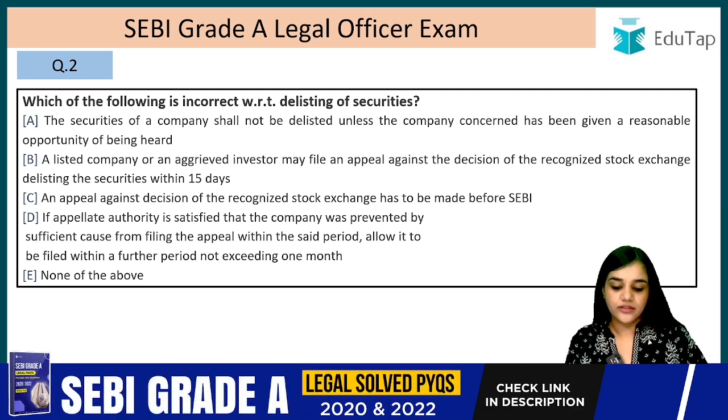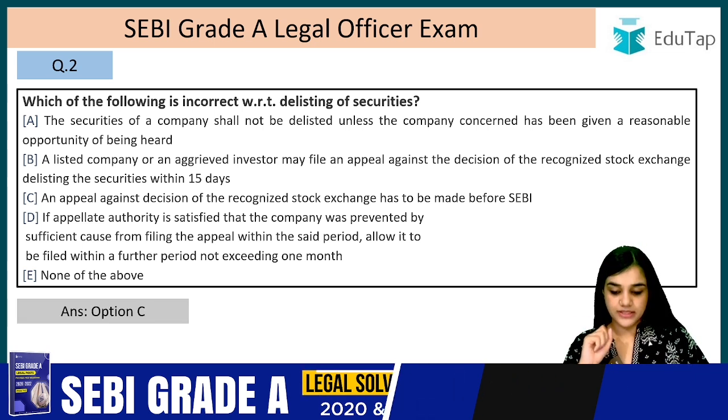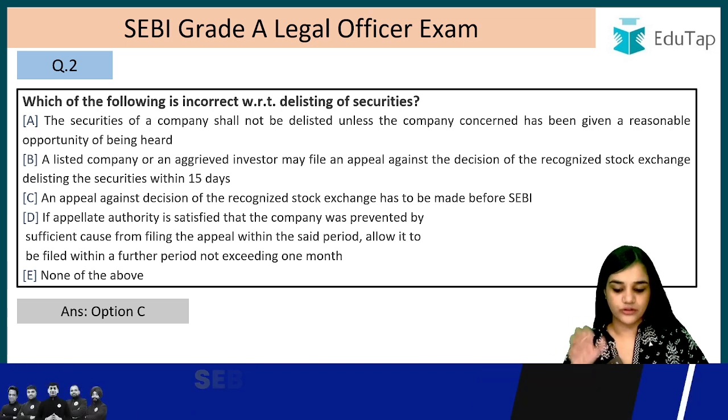An appeal against the decision of the recognized stock exchange has to be made before SAT, right? So answer is option number C. Rest all the options are factually true.